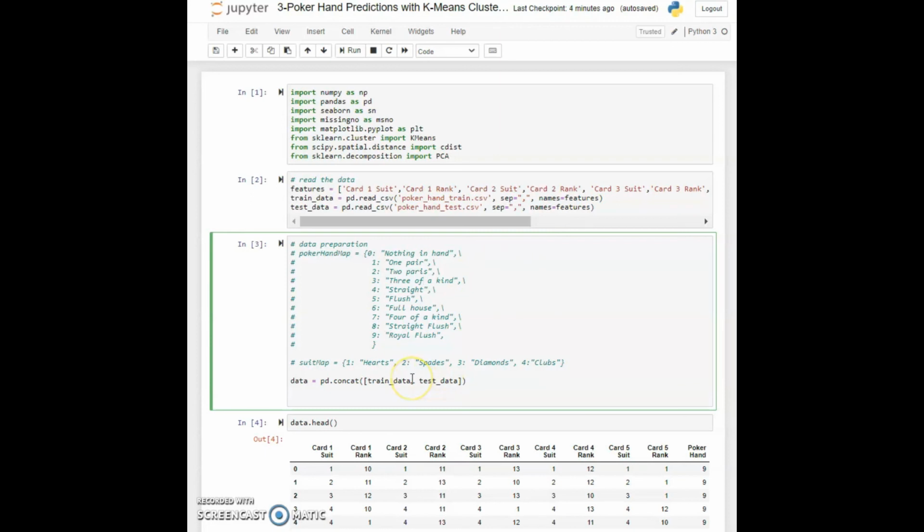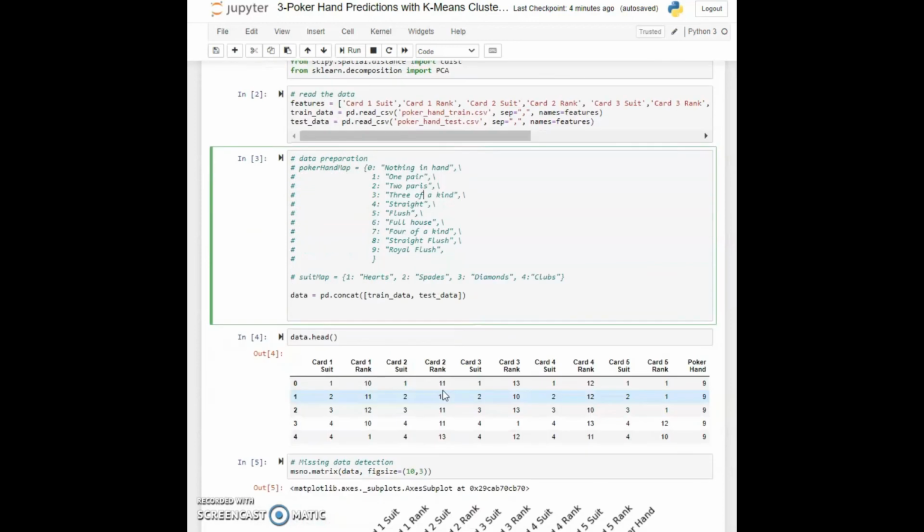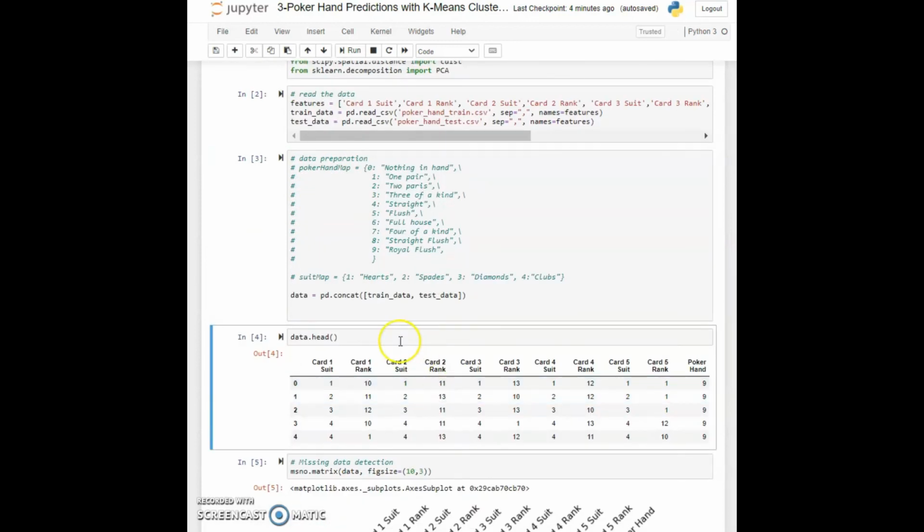So then I want to concatenate my data, and thus I use the pd.concat function to combine the train dataset and the test dataset. Now coming to cell 4, I have used the .head function to see how my data looks. Here we can see that it's all in integers. And if you use this above encoding, you will see that these numbers are converted into categorical features. But that's for you to explore.